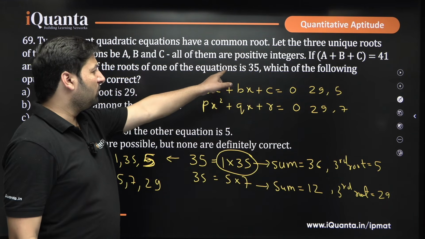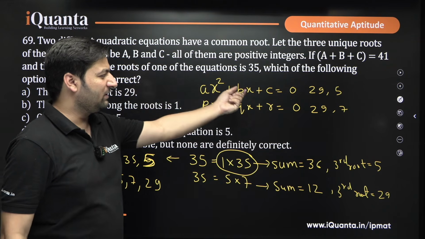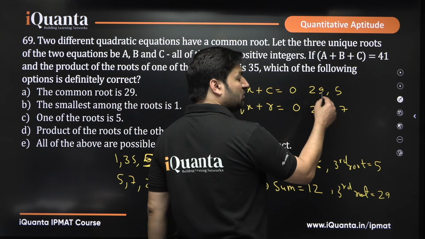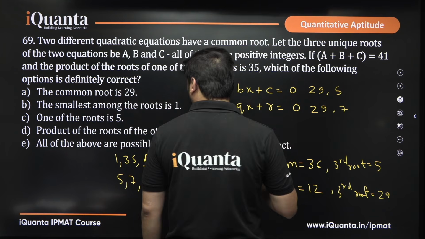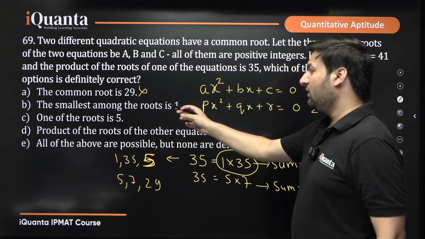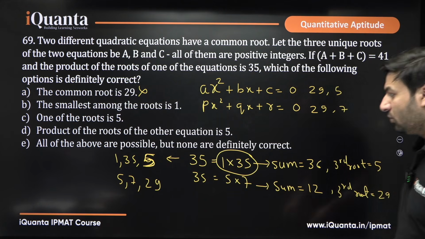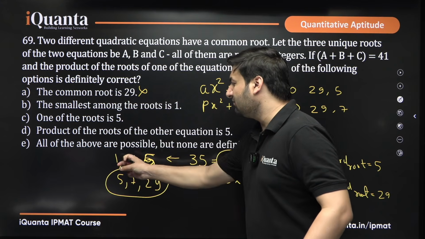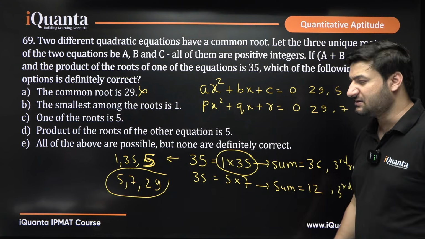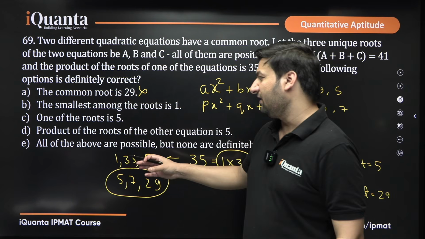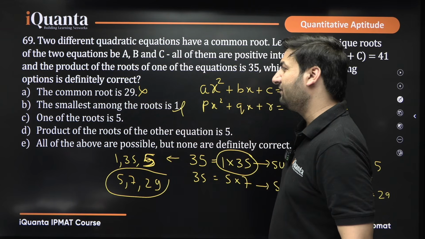Does this give the product of roots of any of the equations as 35? No, this does not give 35. So this is wrong. The next statement: the smallest among the roots is 1. Is the smallest among the roots 1? No, if these three are the roots, then the case of 1 basically disappears. The smallest root will be 5 in that case. So this is also wrong, not definitely correct.